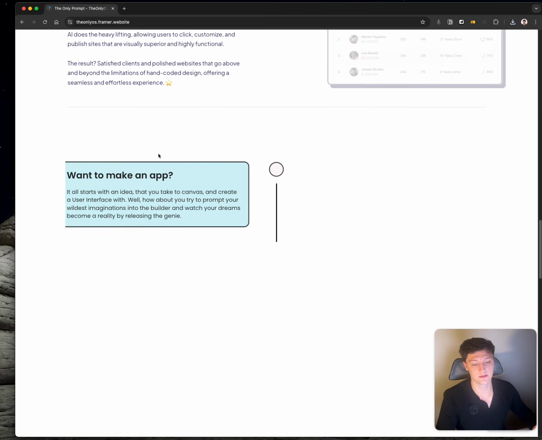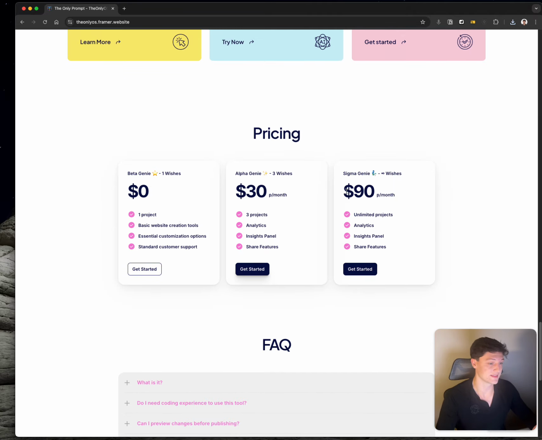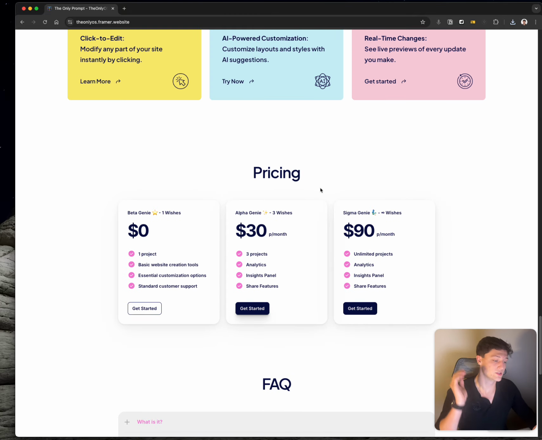So The Only Prompt, the People OS, is absolutely incredible. For the price, you can literally get started down here for $0. I'm personally on the $90 a month plan because I need the unlimited projects and all the analytics and all that cool stuff. But it's super cool, right?